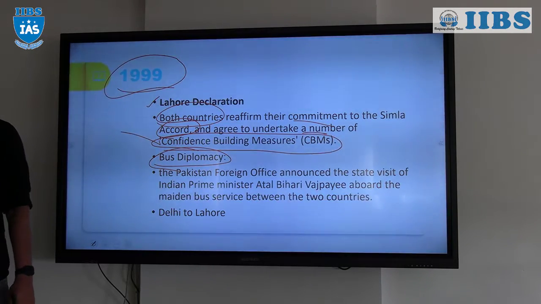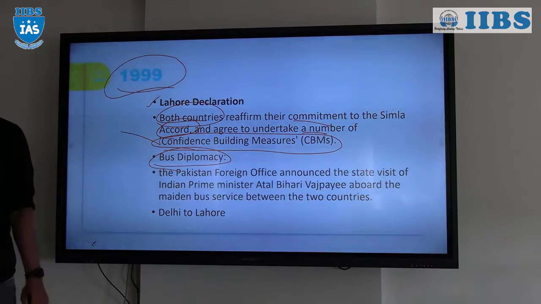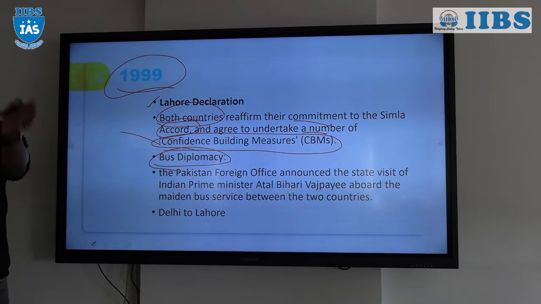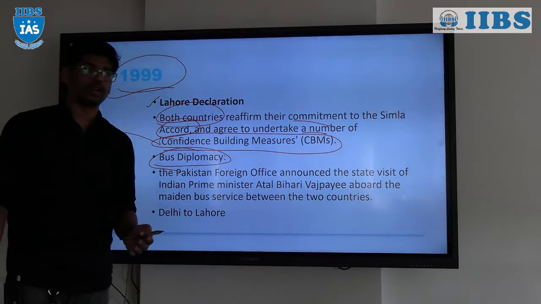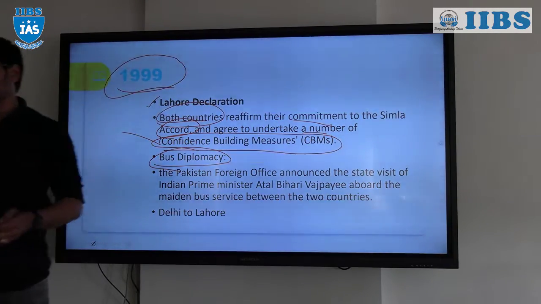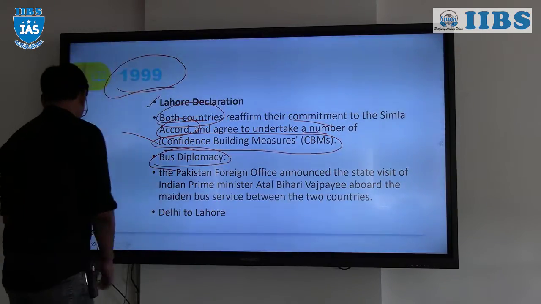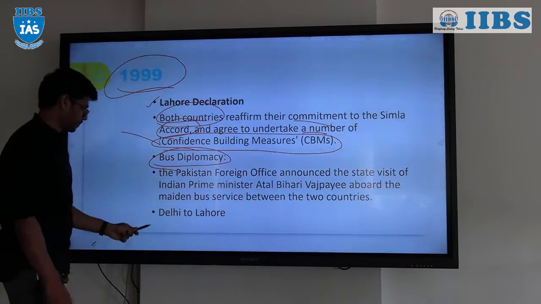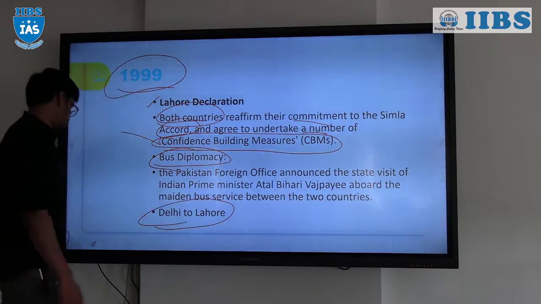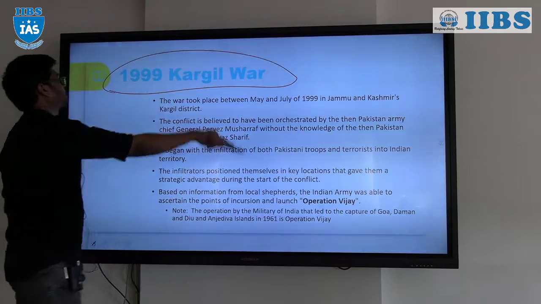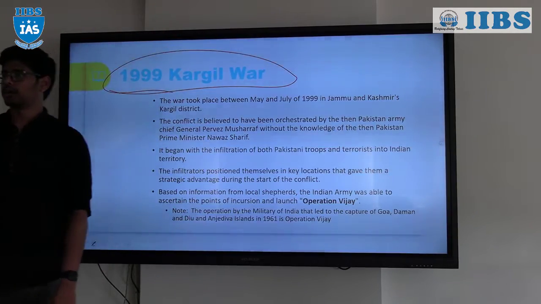But even though Nawaz Sharif was there, the military was under the control of General Pervez Musharraf, who, without the knowledge of Nawaz Sharif, was intriguing a plan to attack India. The bus service is from Delhi to Lahore, and that resulted in the 1999 Kargil War.